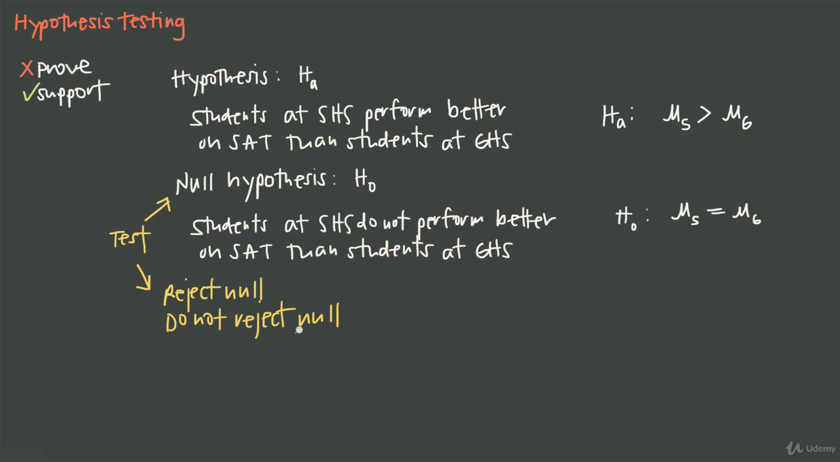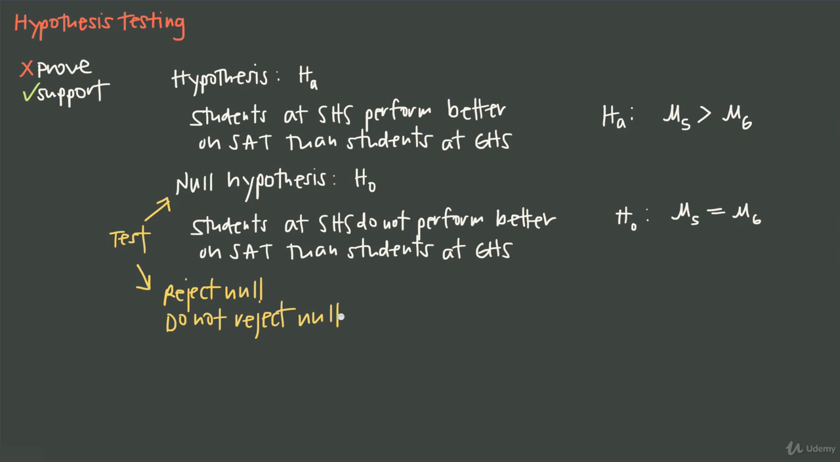If we aren't able to reject the null hypothesis, then that just means that the data we found or the test we ran, the conclusion we came to, was that we couldn't find any evidence to support the hypothesis. That doesn't necessarily mean that the hypothesis is true or that it's not true. We just didn't find any evidence to support it because we were not able to reject the null hypothesis.